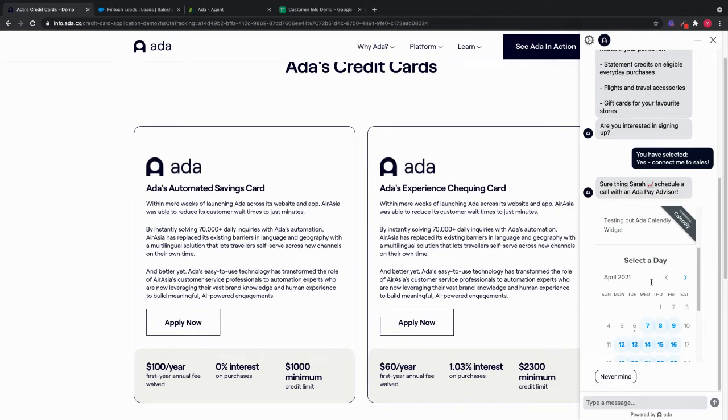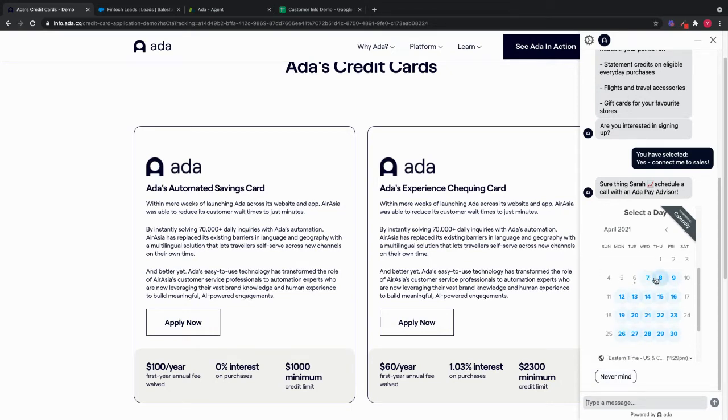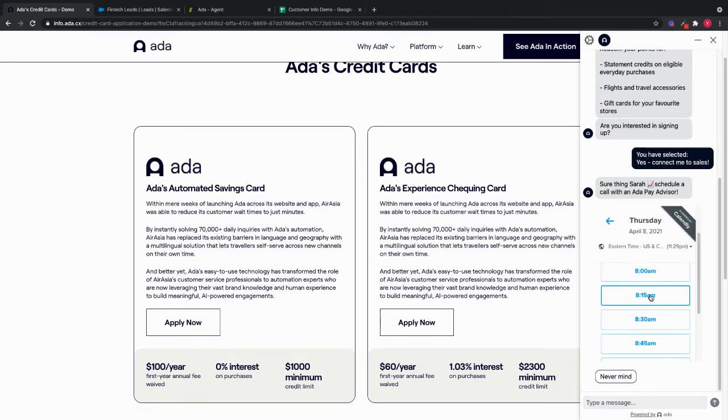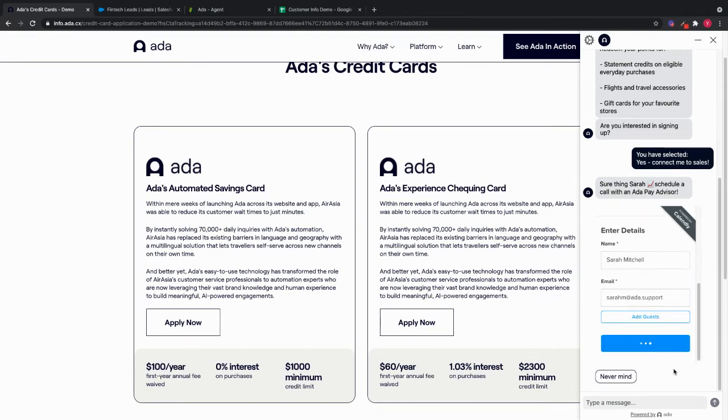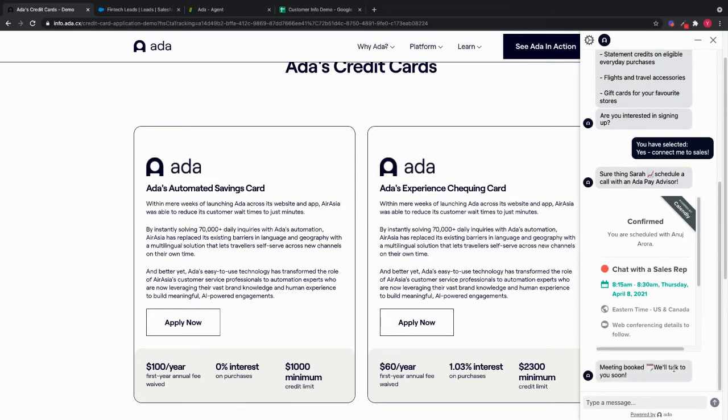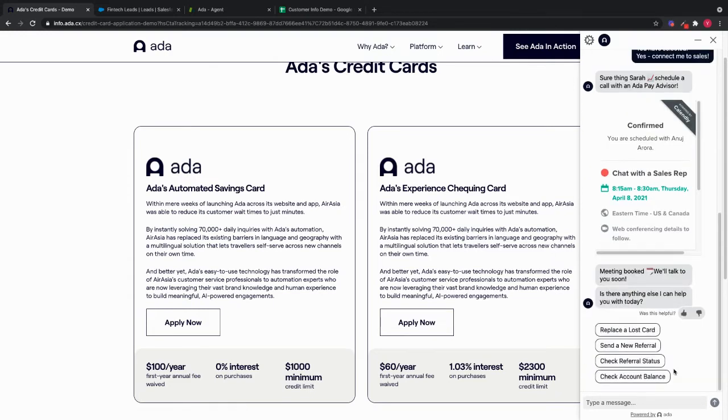Ada apps are interactive elements that you can embed within chat to provide a unique and rich experience to your chatters. In this example, the Calendly app allows me to book a meeting, select my date, select my preferred time, hit confirm, and once I hit schedule event, Ada is going to automatically send Sarah an invitation, and it's also going to put this in your scheduling system. There are new apps that are added to Ada's marketplace on a regular basis, so you can continue to provide richer experiences to chatters.